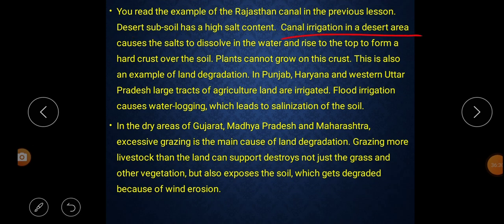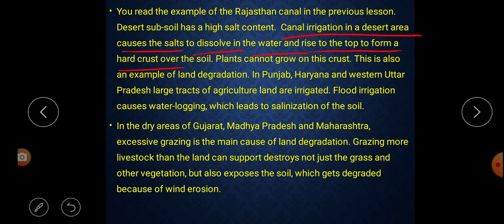Canal irrigation in desert area causes the salt to dissolve in water and rise to the top to form a hard crust over the soil. So in this sentence it is said that canal irrigation in a desert area causes the salt to dissolve in the water. As irrigation systems are there, so what happens? The salt dissolves in the water and rises to the top to form a hard crust over the soil.